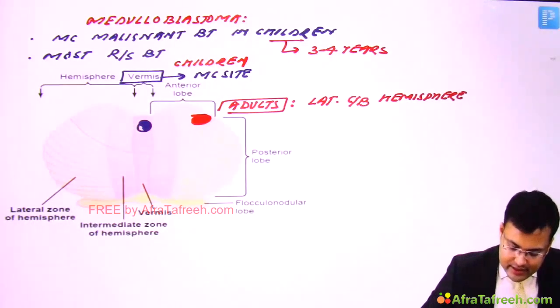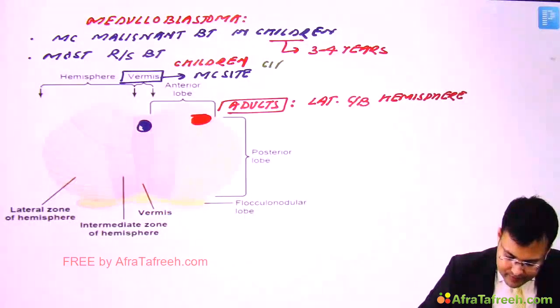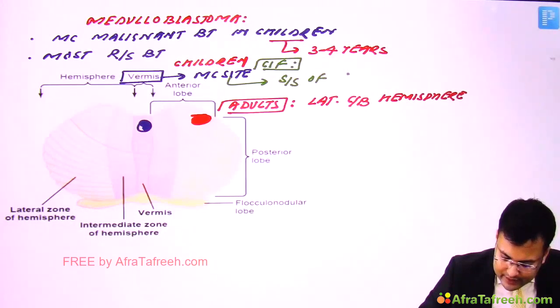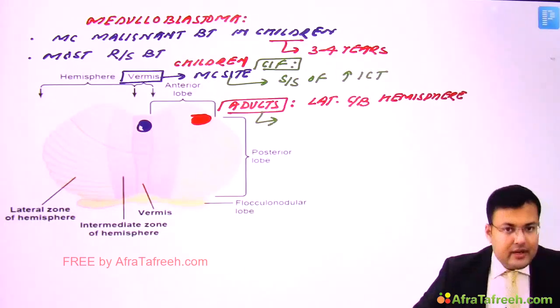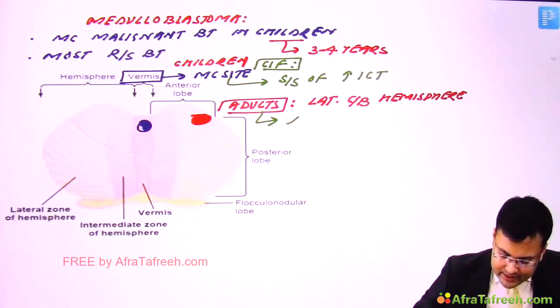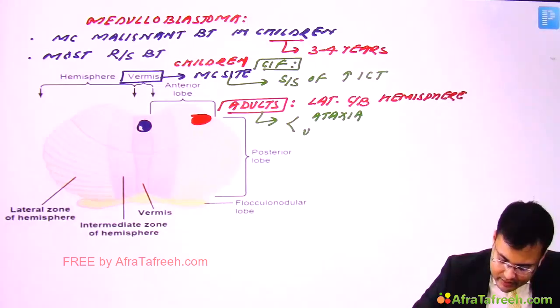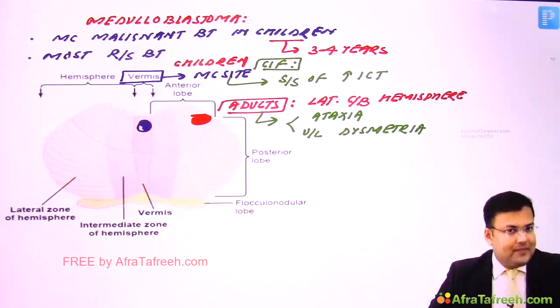Okay, so see the clinical features. In children there are signs and symptoms of increased intracranial tension. And in adults, these patients are having ataxia and unilateral dysmetria. Why? Because of the lateral location of the tumor, right?